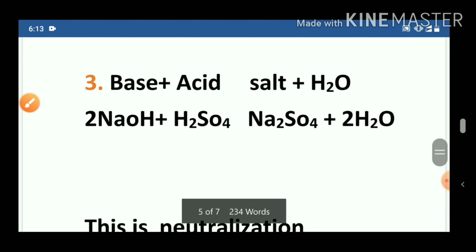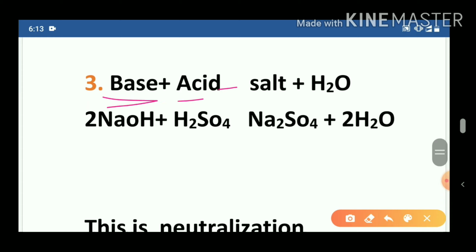Next property is that base reacts with acid to form salt and water. Now see, in the previous class, in the acid chapter also, we have seen that when acid reacts with base, they form salt and water. This type of reaction is known as neutralization reaction. Now how this reaction is taking place, we will see that.